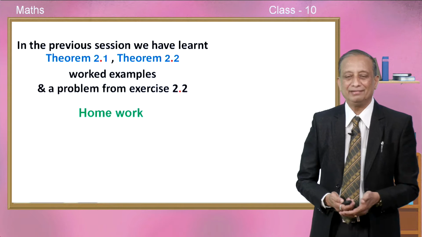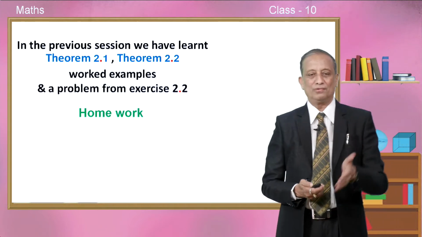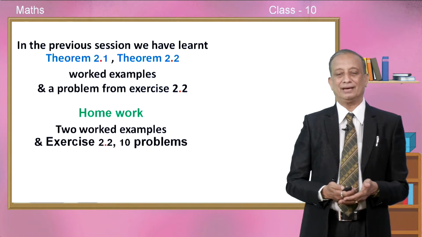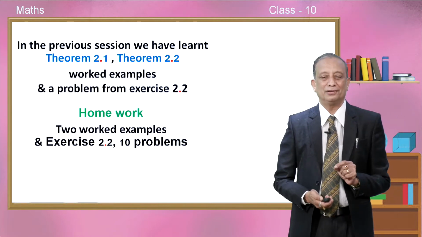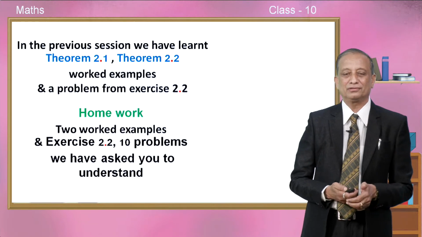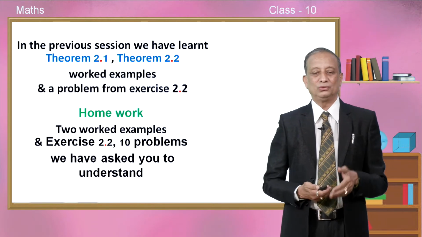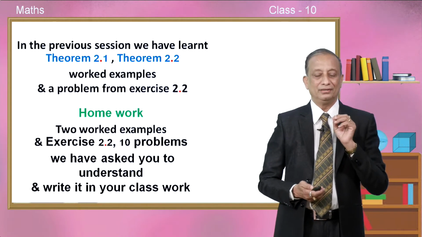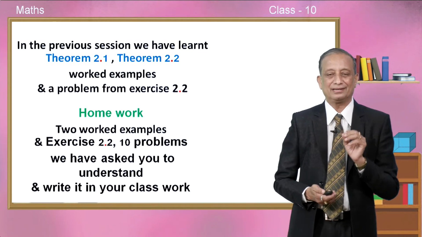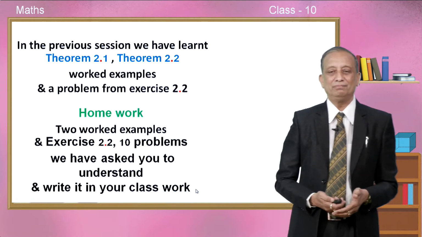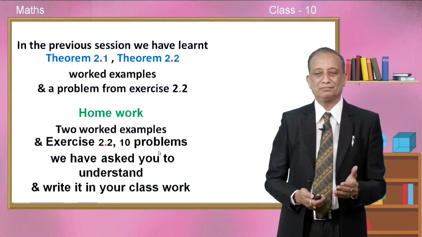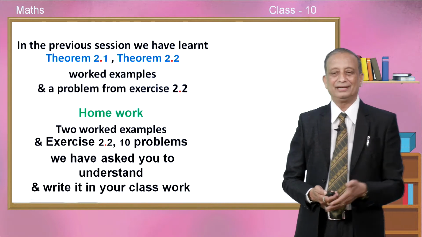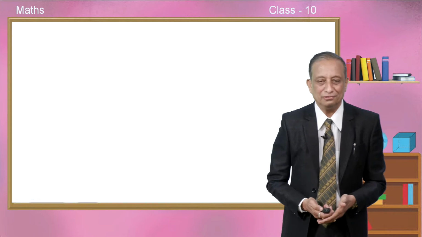This is what we have discussed. In fact, we had given homework also children. So, you are asked to work out two worked out examples, exercise number 2.2 with the 10 problems are there. We have requested you to understand each and every problem and to write it in the particular class or book. We strongly believe that we have done all these problems with lot of understanding into that. Okay? Very nice children, congratulations to all of you.